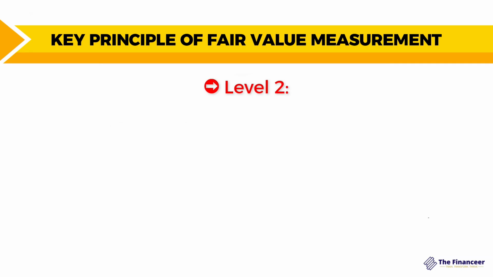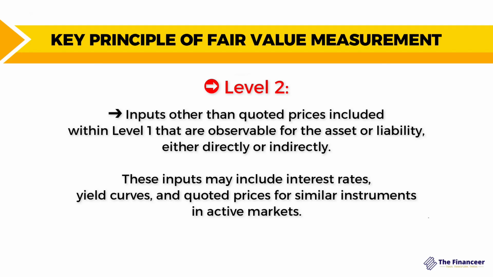If the inputs related to level number 1 are not available, we need to move to level number 2. So what are the inputs related to level number 2? These are inputs other than the quoted prices included within level number 1 that are observable for the asset or liability, either directly or indirectly. These inputs may include interest rate, yield curve, quoted prices for similar instruments in active markets. So you are depending on something from the market also, in order to estimate the fair value of your asset or liability.